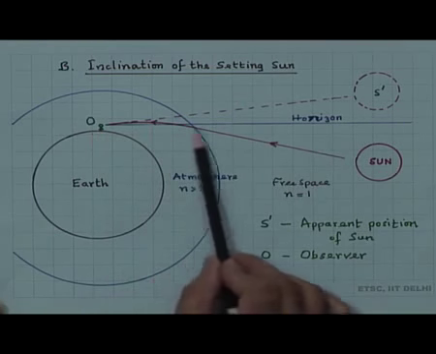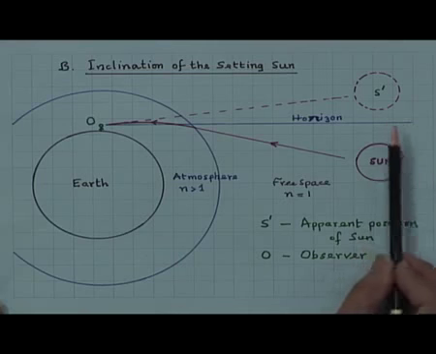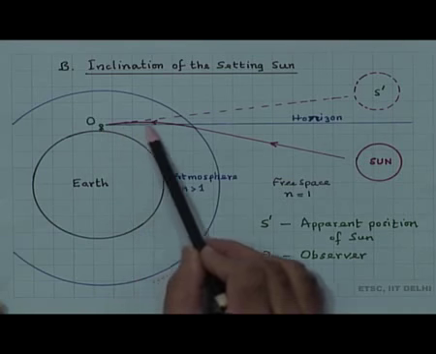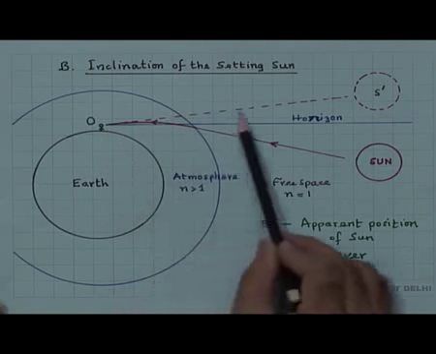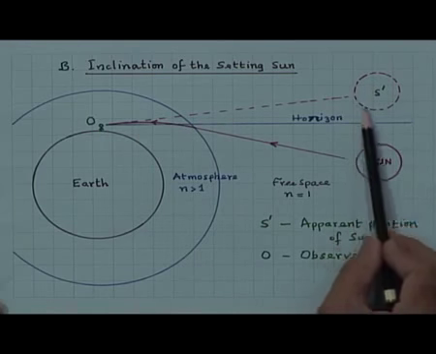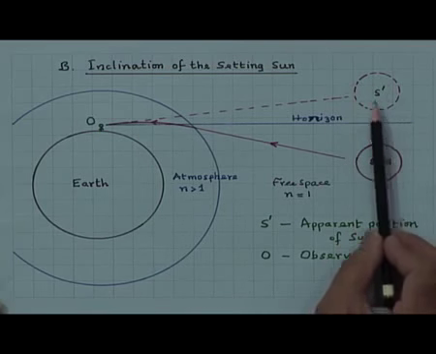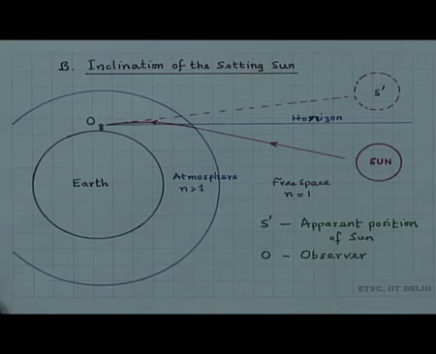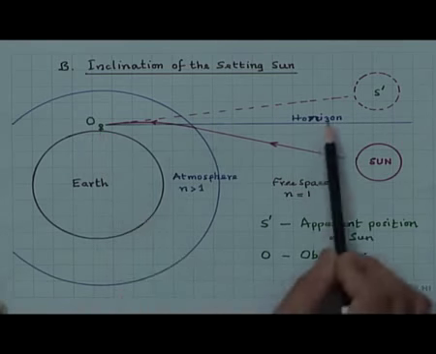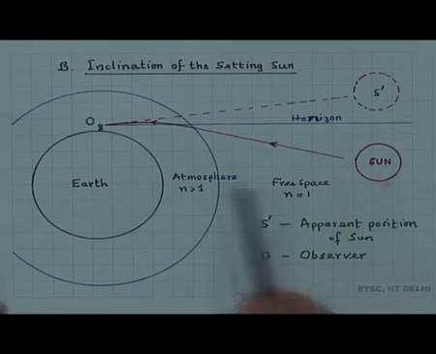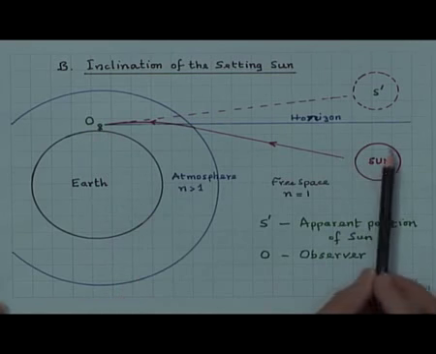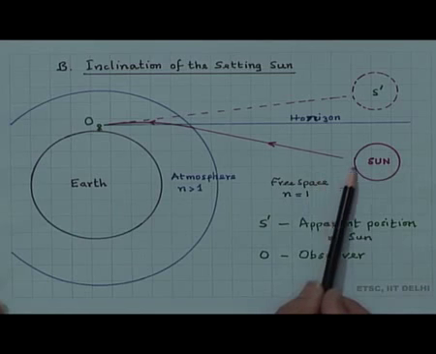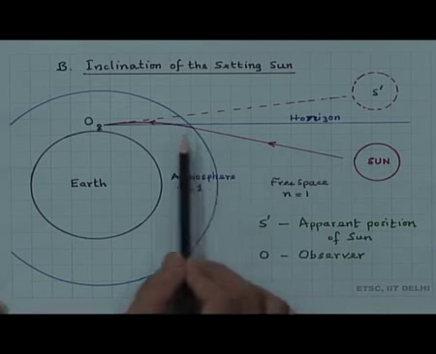If this is the horizon, then the observer is looking at the sun, and his apparent position of the sun is here. He is seeing the sun above the horizon, but the actual fact is that the sun is below the horizon. When the sun is here, I consider a typical ray, one ray, just to illustrate.